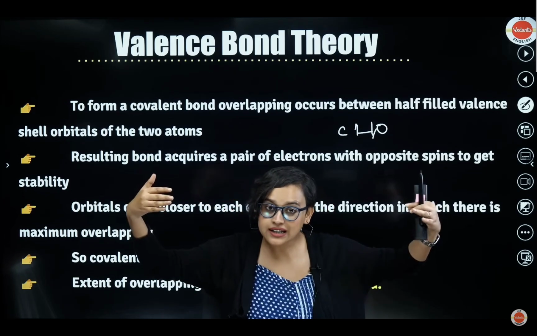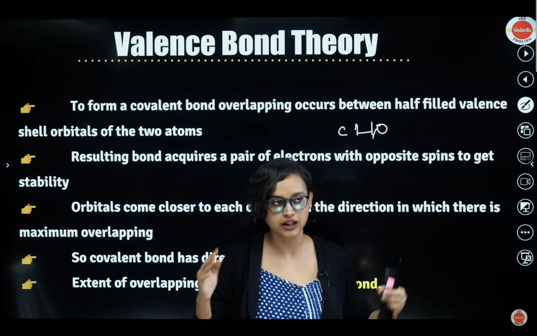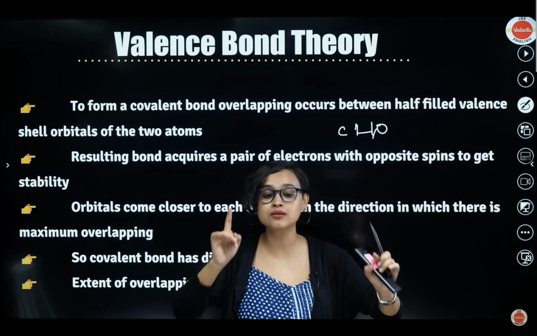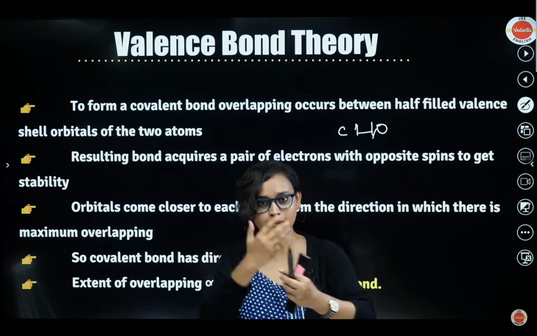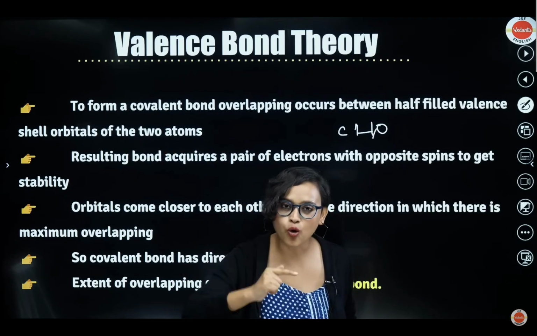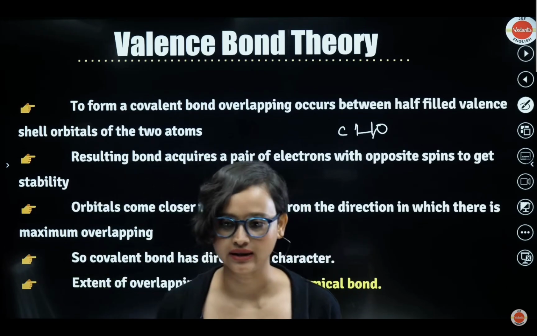Third, orbitals come closer from the direction in which they think maximum overlapping will happen. They can come from different directions, but maximum overlapping is necessary. Fourth, covalent bond is directional, obviously, since it's coming from a different direction. And the fifth point is the more the overlapping, the more the chemical bond strength. We got it? Great. Now moving on.